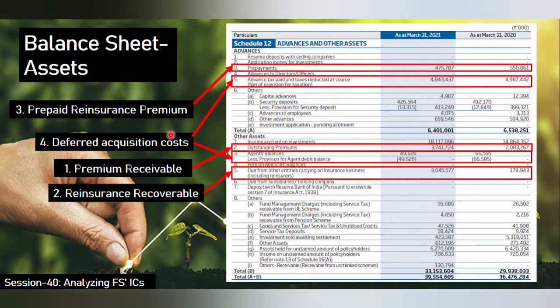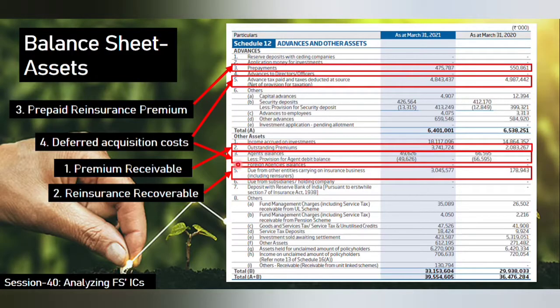Under that, whatever we mentioned for policyholders money we don't have, those heads are listed here. It is all self-explanatory. You can see prepaid reinsurance premium is item 3, which is the prepayments. Deferred acquisition cost is the advance tax paid and tax deducted at source.